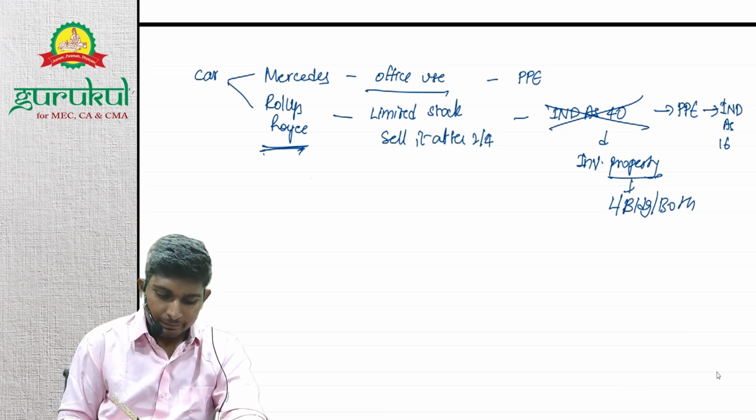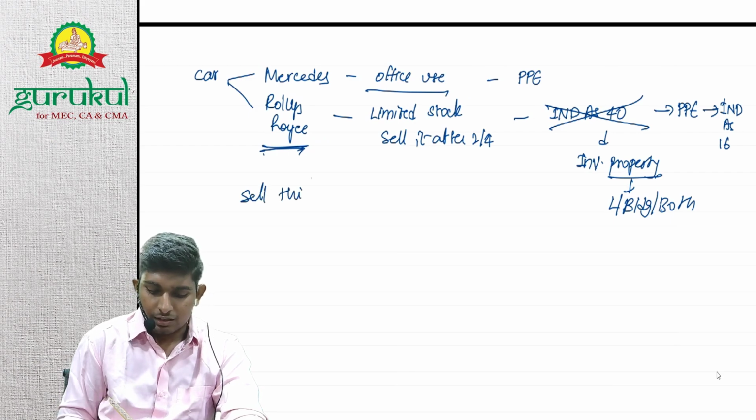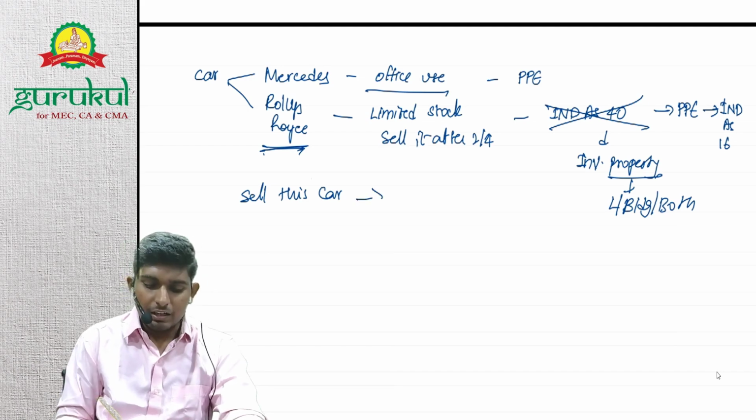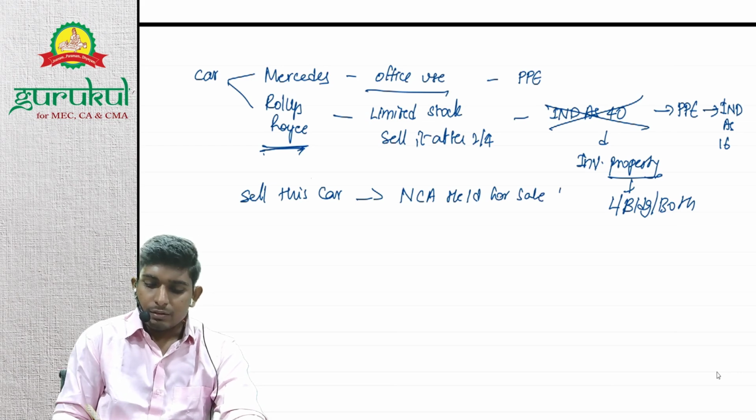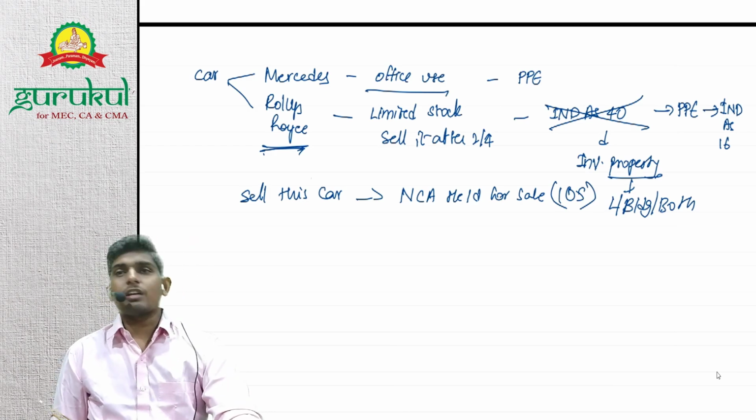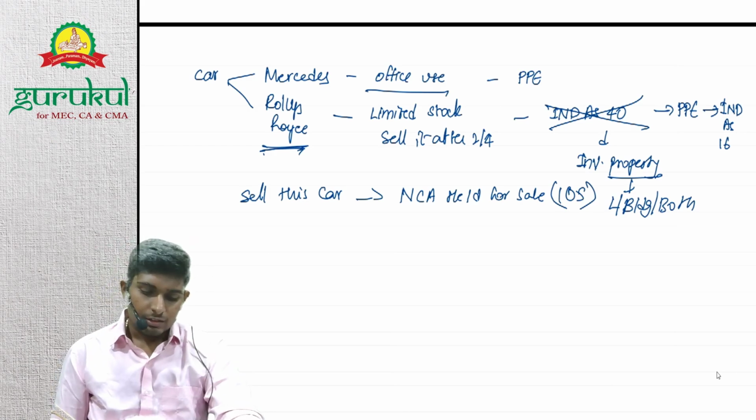When I am saying that I will sell this car, then you might have a doubt: why is it not classified as non-current asset held for sale, right? Held for sale, Ind AS 105, right? So why is it not classified under non-current asset held for sale?